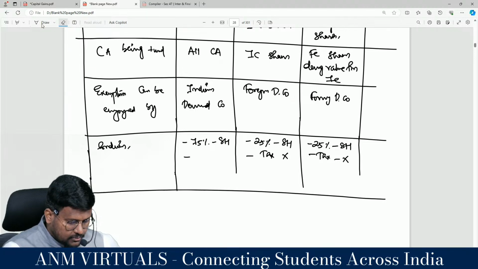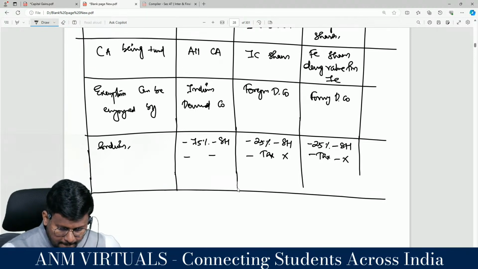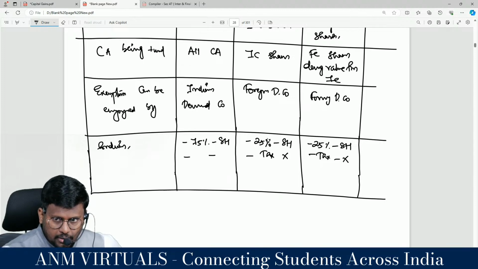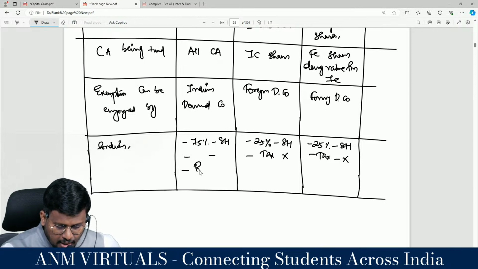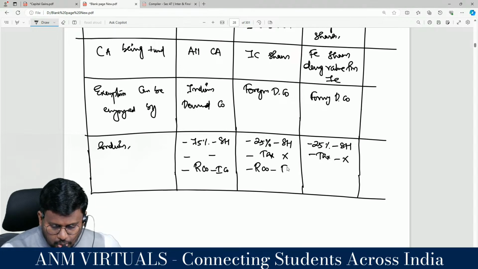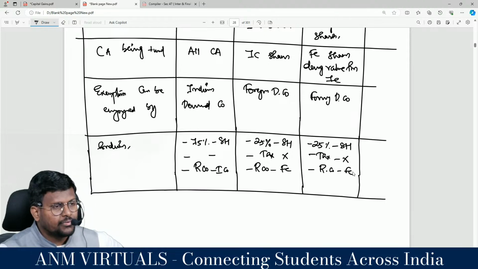What's the next one? One more condition: in India, we say shares should be issued on a proportional basis. Common conditions. Is there any other condition? Yes, the resulting company should be an Indian company. Here the resulting company should be a foreign company. Here also the resulting company should be a foreign company.